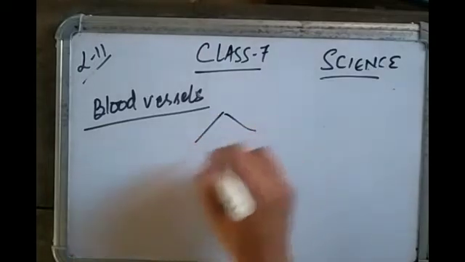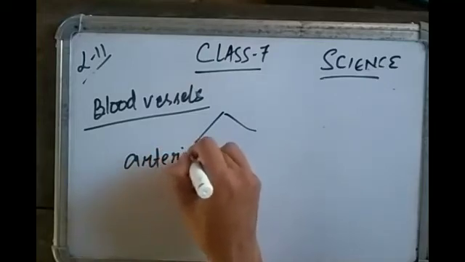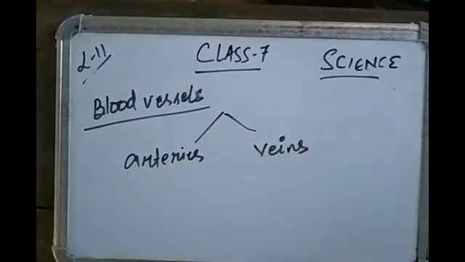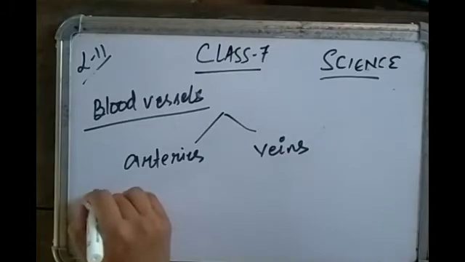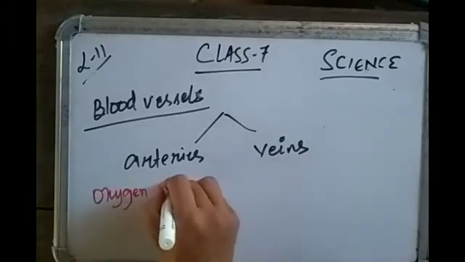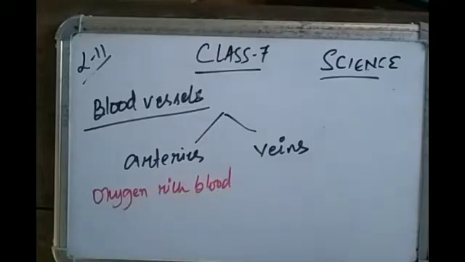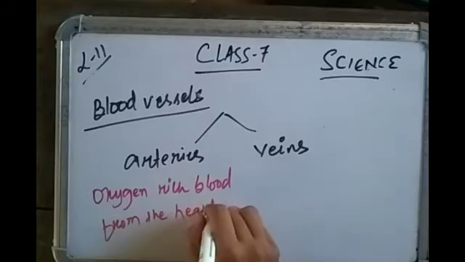Arteries and veins. Arteries carry oxygen rich blood from the heart to all parts of the body. Blood vessels are the pipes, in simple words. Arteries have oxygen, oxygen rich blood from the heart to different parts of the body.